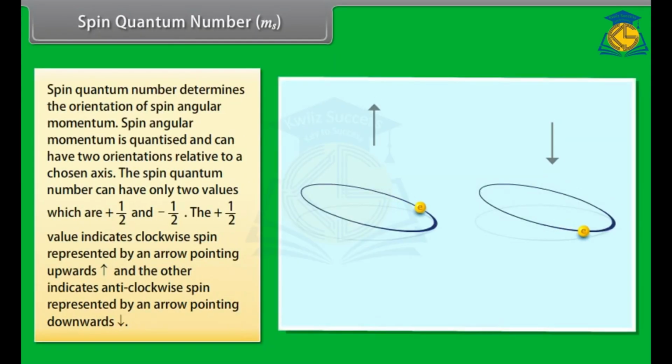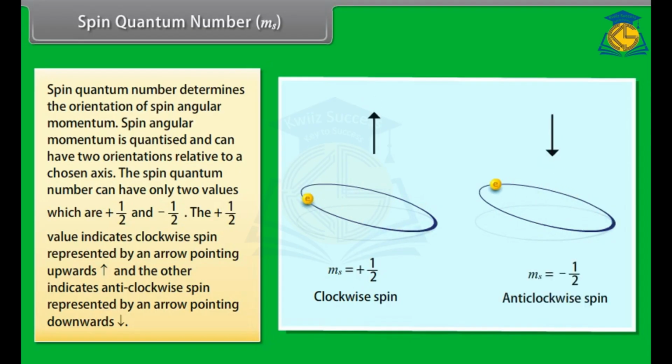Spin quantum number ms. Spin quantum number determines the orientation of spin angular momentum. Spin angular momentum is quantized and can have two orientations relative to a chosen axis. This spin quantum number can have only two values, which are +1/2 and -1/2. The +1/2 value indicates clockwise spin represented by an arrow pointing upwards, and the other indicates anti-clockwise spin represented by an arrow pointing downward.